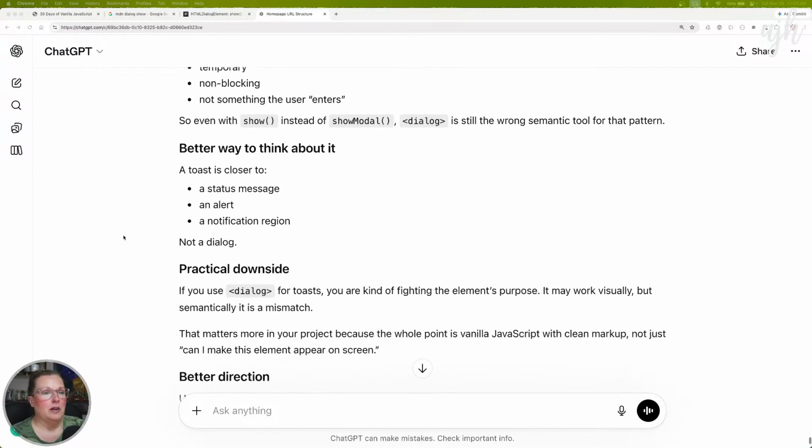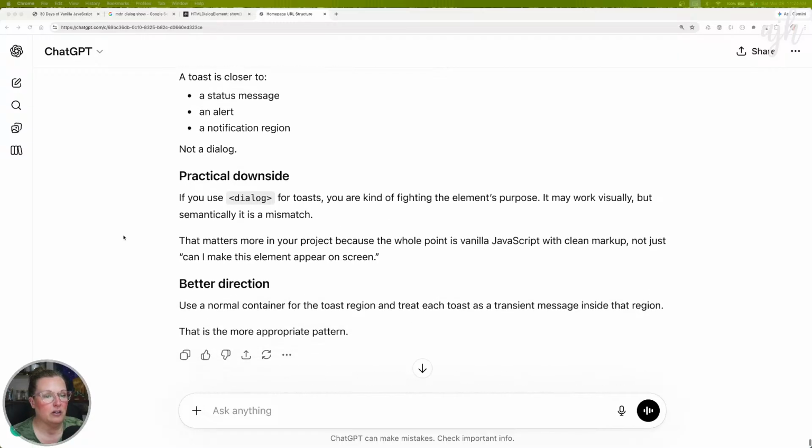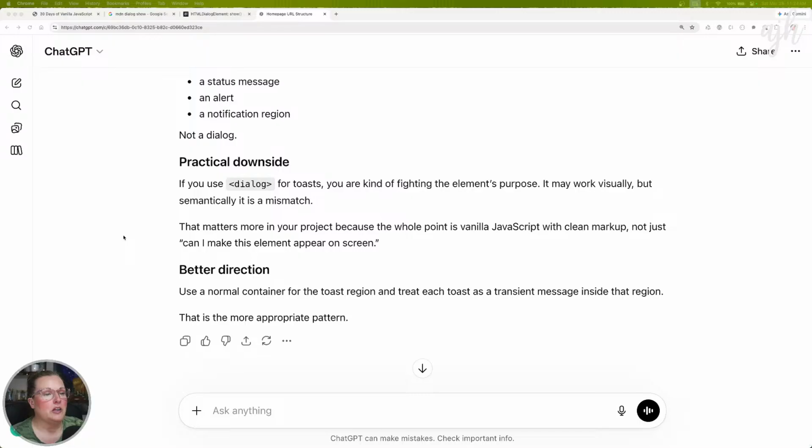Better way to think about it. A toast is closer to a status message, an alert, a notification region, not a dialogue. Practical downside. If you use dialogue for toast, you are kind of fighting the element's purpose. It may work visually, but semantically it is a mismatch. That matters more in your project because the whole point is vanilla JavaScript with clean markup, not just can I make this element appear on screen.